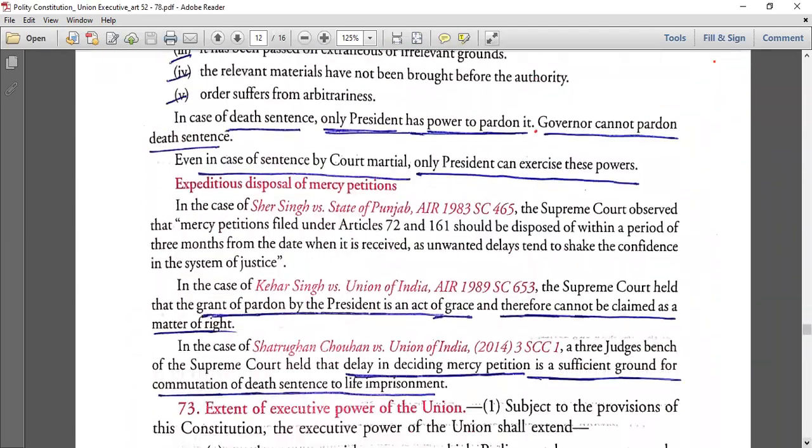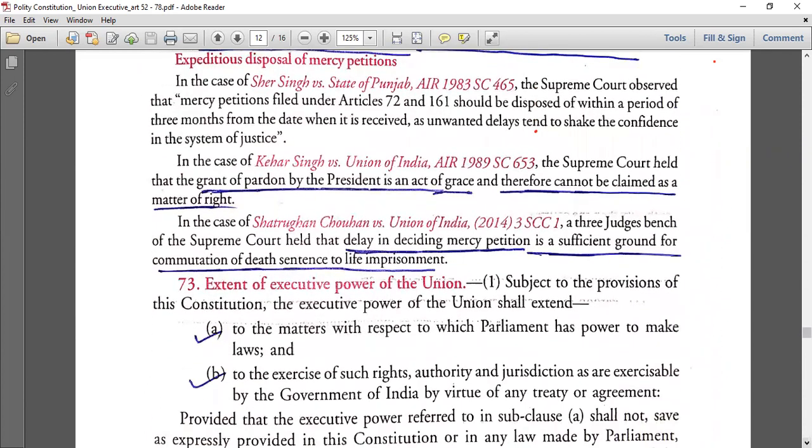Okay, 2014 का केस है सुप्रीम। Okay, this is on case 1918 and Supreme Court held that the grant of pardon by the president is an act of grace and therefore cannot be claimed as a matter of right. Now see, this statement can be written in a prelims format statement. They can simply put this statement, it is not a matter of right, it is an act of grace. हम grace दे रहे हैं, कोई तुम्हारा right नहीं है, because इतना difficult death penalty है, so we are acting as a grace.